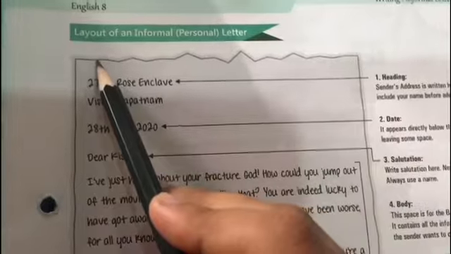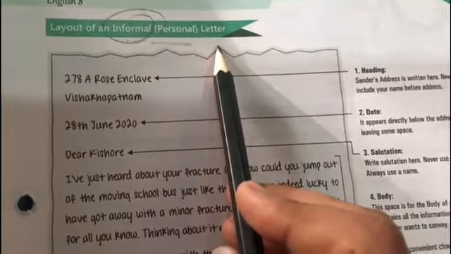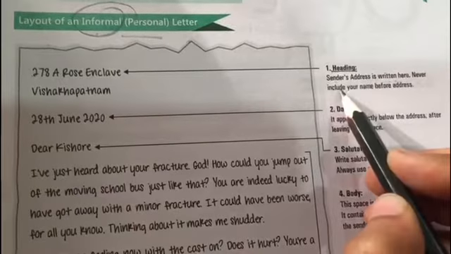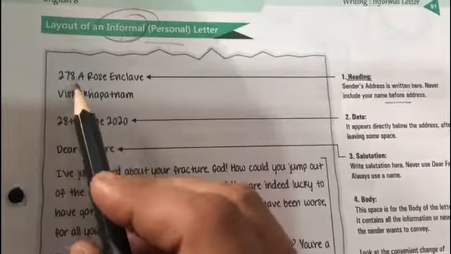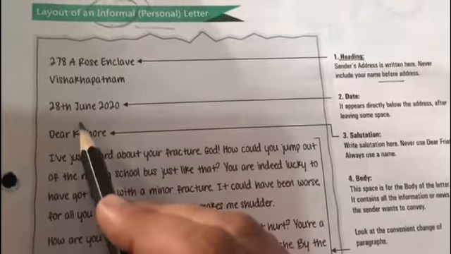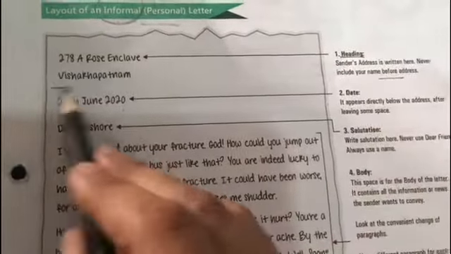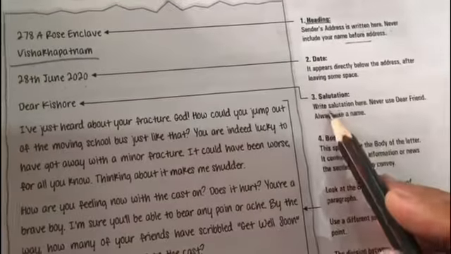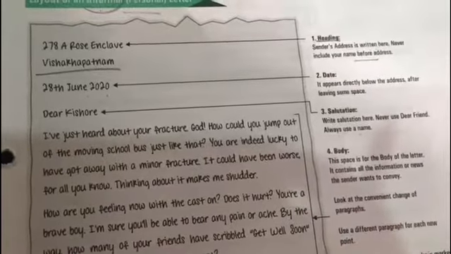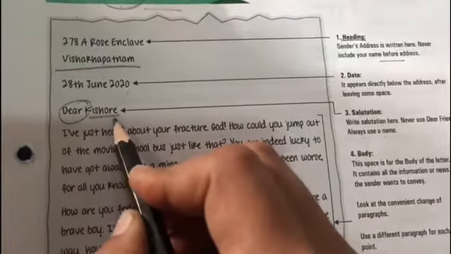See, here is the layout, or we can say the format of an informal letter. Another name is personal letter. So as we have already discussed, heading is where the sender's address is written, right? And it will never include your name before the address. See, so they have written the address over here, that is 278A Rose Enclave, Vishakhapatnam. Then comes the date, that is 28 June 2020, and it appears directly below the address after leaving some space. Then is the salutation. You'll never use dear friend, always use a name, right? You'll never just say dear and leave the space. You'll have to write the name also.